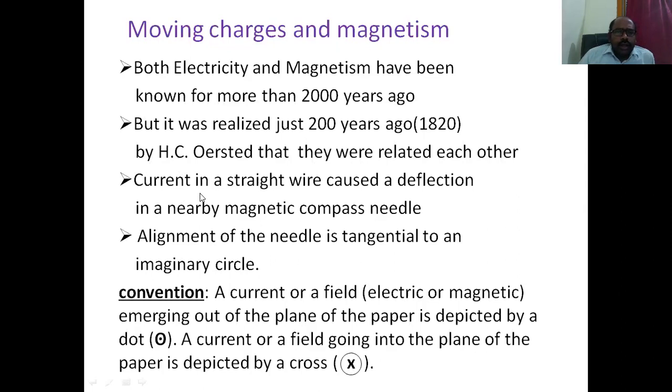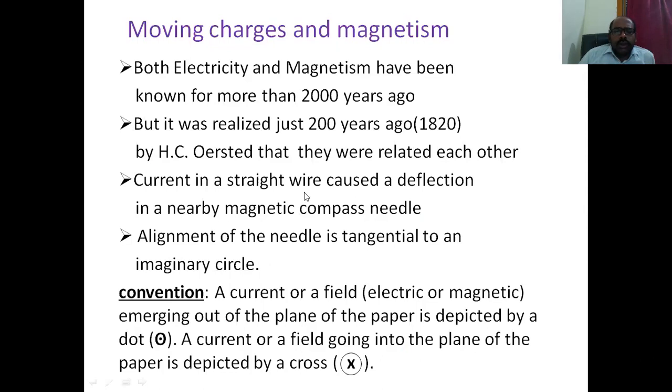Current in a straight wire caused a deflection in a nearby magnetic compass needle. While he was doing some experimental work, he noticed that whenever a magnetic compass is brought near the straight current carrying wire, the compass needle is deflected. From that, he came to know that electricity and magnetism are dependent.